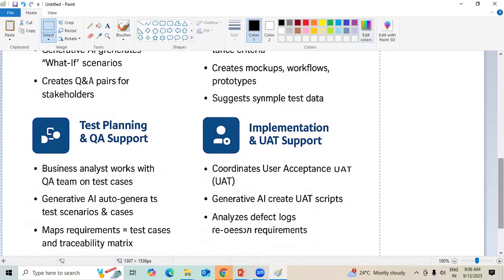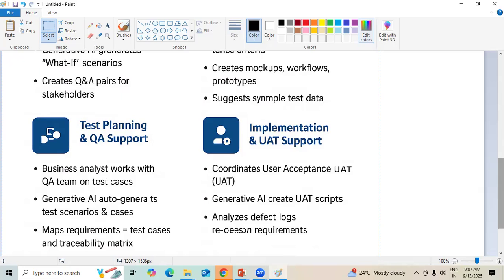Next, implementation and UAT support. When we have deployed the application, before delivering a solution to the customer, we need to perform user acceptance testing in the customer environment, so that we make it very clear what expectations the customer has and to what extent we have delivered so far.